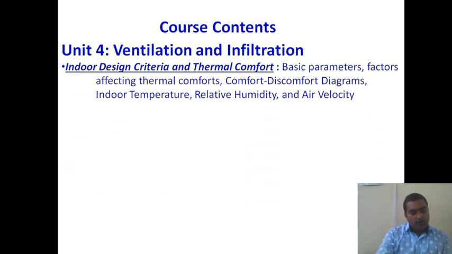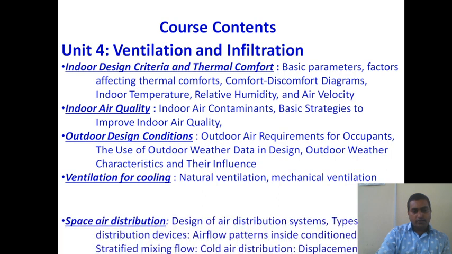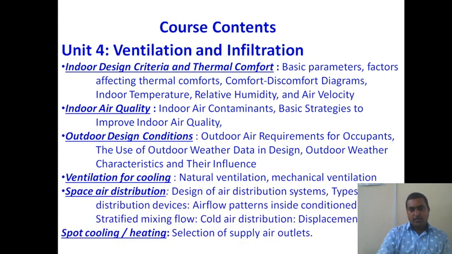Now unit number 1, unit number 2 and unit number 3 are related to the components and their design. And now in unit number 4, we are moving towards the air conditioning system. Before moving towards the air conditioning system, you should know the basic concept of ventilation and infiltration. So what is meant by ventilation and what is meant by infiltration, that we will study in unit number 4. In that, there are 4 to 5 main points.